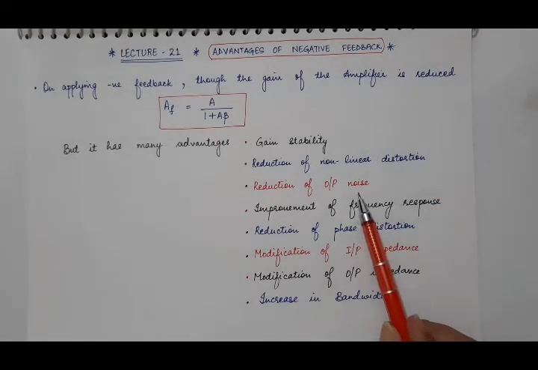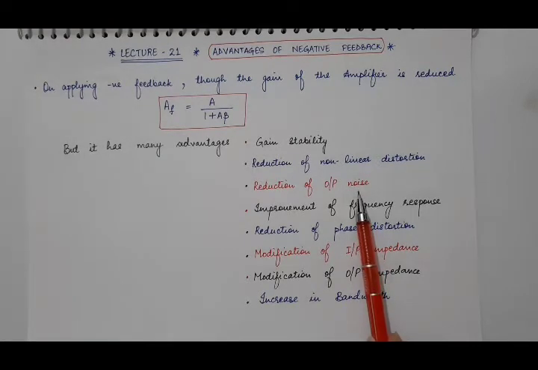Then there is also noise along with the desired output at the output of the amplifier. On applying negative feedback, this noise portion in the output also reduces. So it reduces the output noise. Then it improves the frequency response.